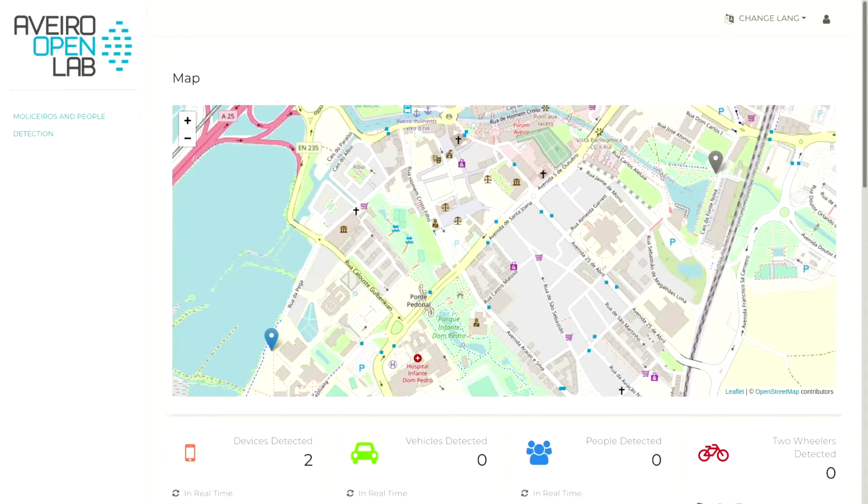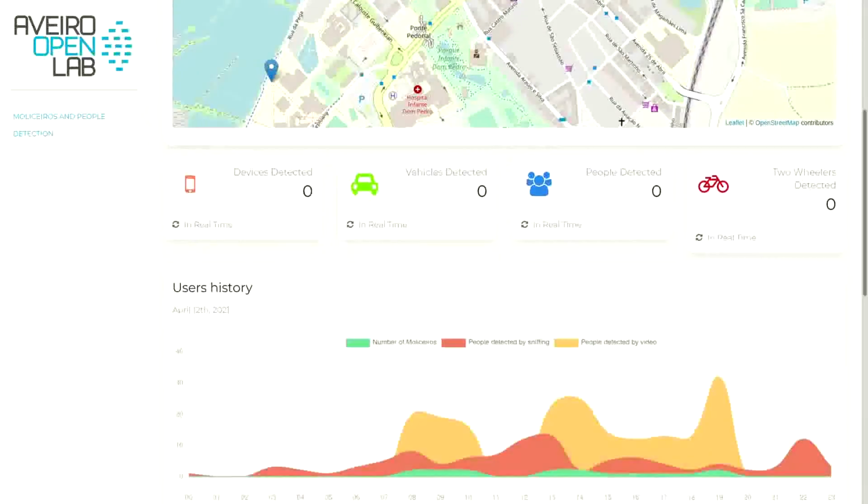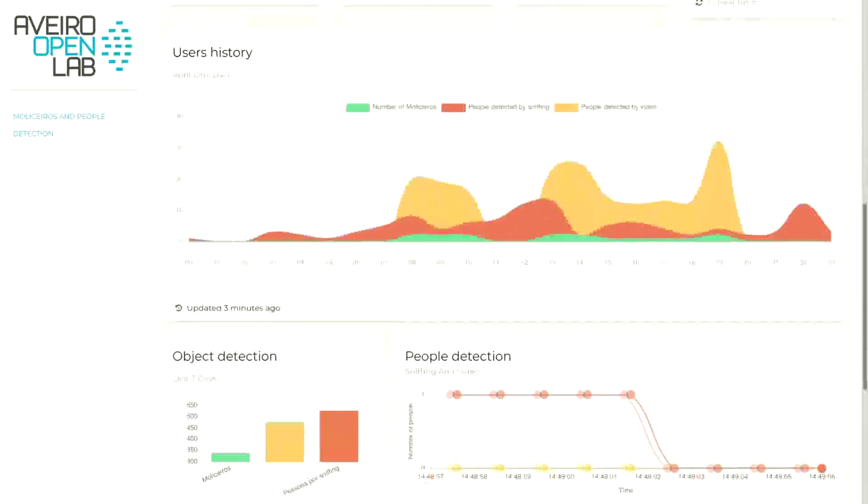Here we can see the prototype of the web application that is currently hosted on the Aveiro Open Lab development server. When opening the web application, we have a map that lets us choose the location where we want to see the data from. Next to the map, we have cards that show in real time the detection data and the sniffing data from the chosen location. After the cards, we have charts that show the persisted data.